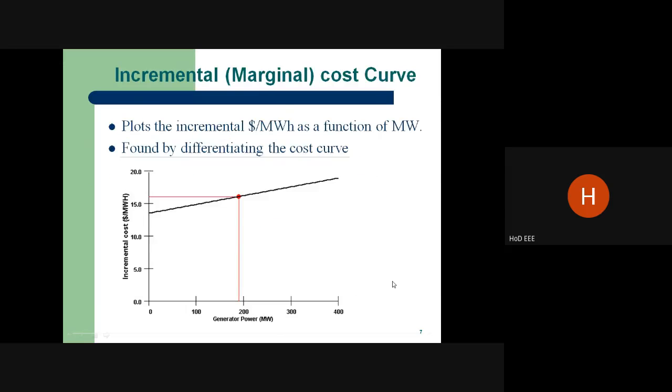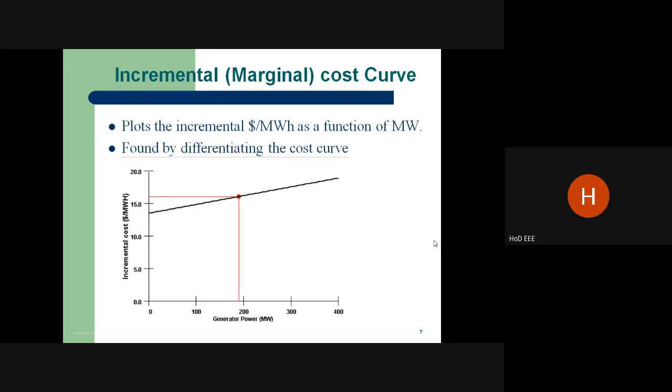It is like this, the incremental cost curve. It will be going like this. This is called the incremental cost. It will be given as lambda. It will be detailed in later slides. What is the objective of the incremental cost curve?